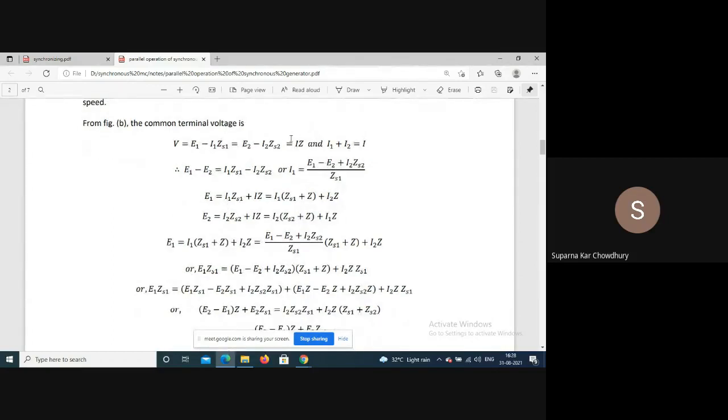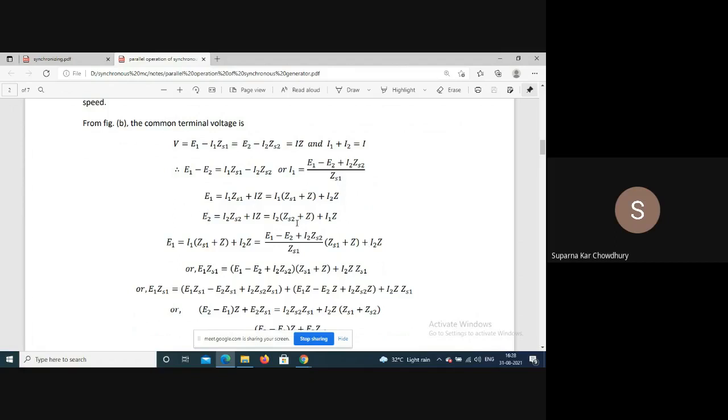Now, again from this relation, E1 minus I1 ZS1 is equal to Iz, we can write E1 is equal to I1 ZS1 plus Iz. So I1 into ZS1 plus Z plus I2 into Z, that is I is equal to I1 plus I2.